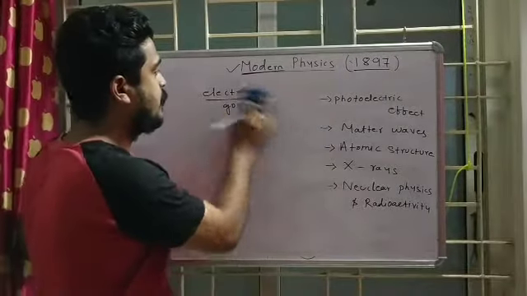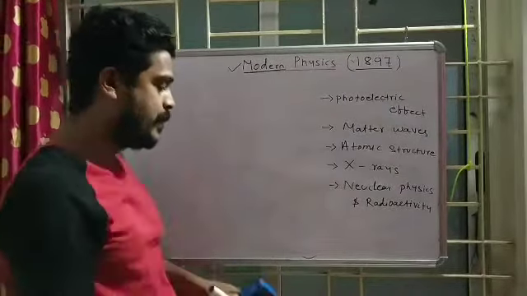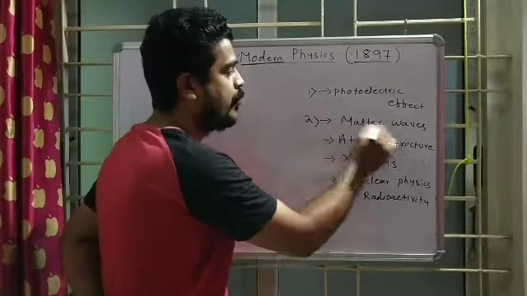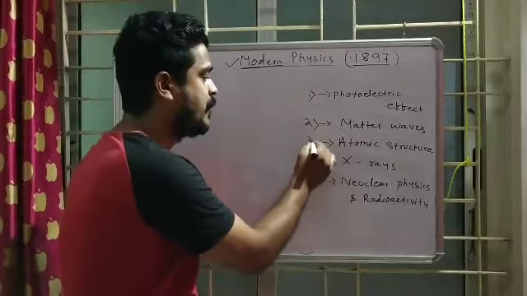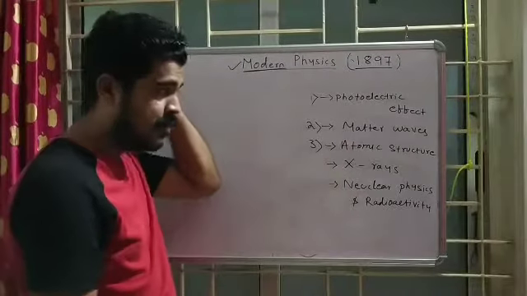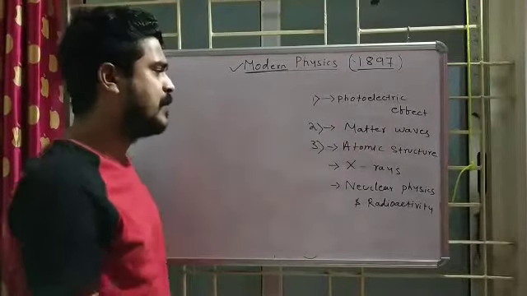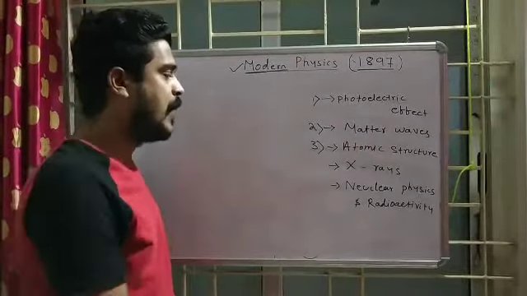So what are the major topics in modern physics? In the very first, there will be photoelectric effect, then matter waves, and then atomic structure. You have studied atomic structure in chemistry. Here also I will teach atomic structure.